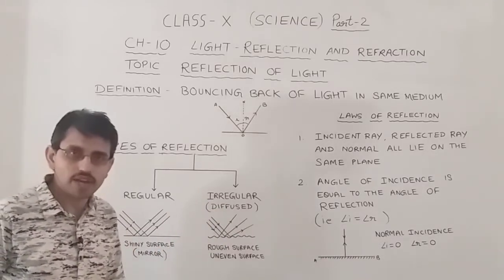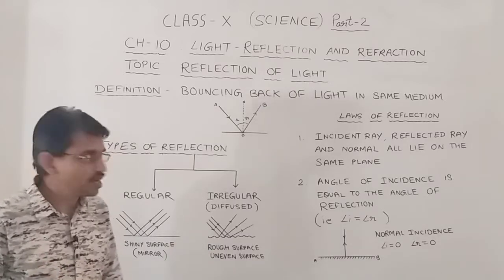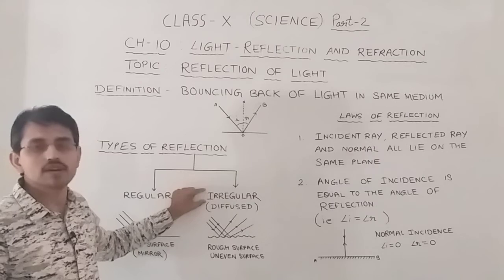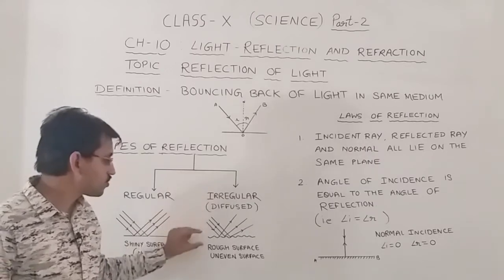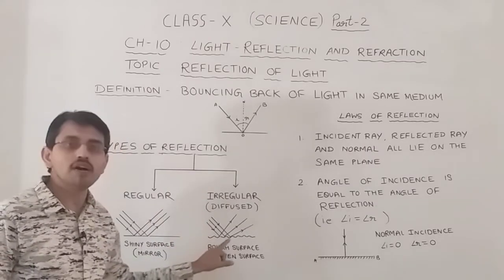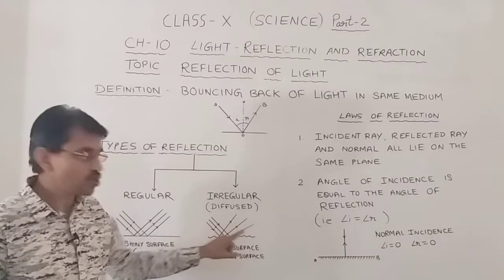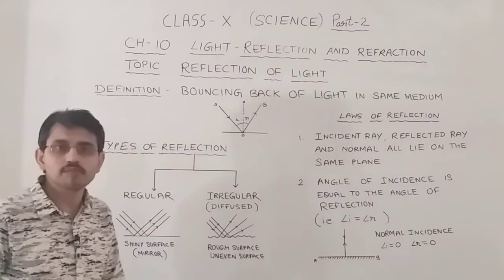Another type of reflection that we observe around us is irregular or diffused reflection. Why is it called irregular reflection? As it takes place from rough or uneven or irregular surfaces. I have shown here an uneven surface through which diffuse reflection is taking place.